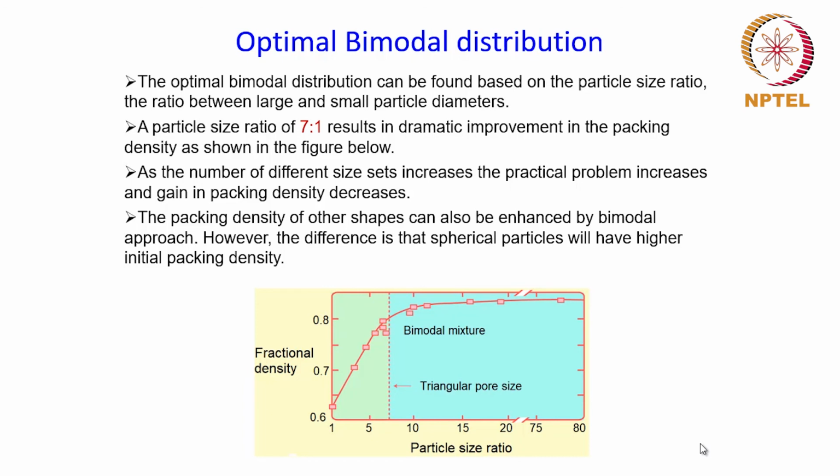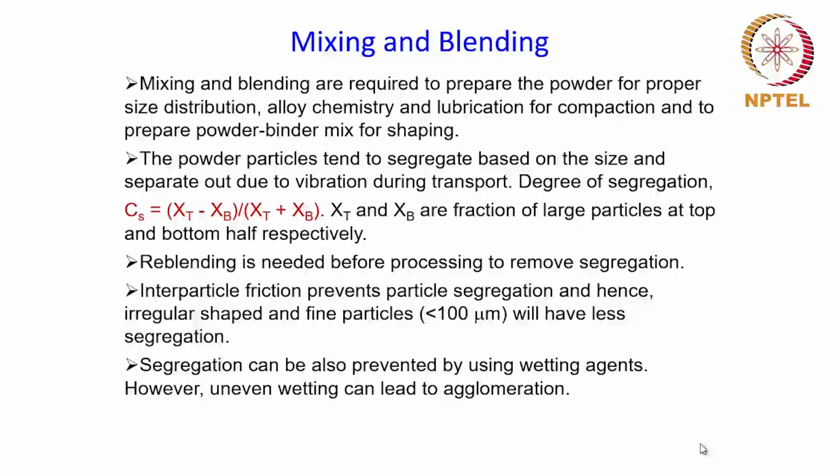This is because at this particular particle size ratio, 7:1, the size of the triangular pores created between the bigger particles corresponds to the size of the smaller particles, and as a result, the smaller particles will fill the gaps or voids between the bigger particles and improve the packing density.